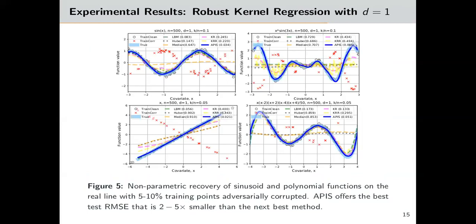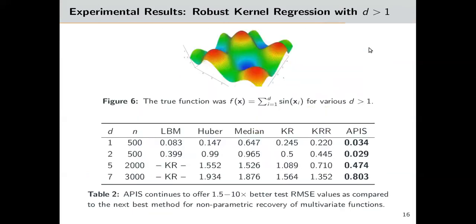APIS, shown in deep blue, offered the best test RMSE, 2 to 5 times smaller than any competing method, when non-parametrically recovering sinusoidal, polynomial, and hybrid functions. 5 to 10% of the responses were adversarially corrupted by flipping their sign, shown as red crosses. APIS also offered test RMSE up to 10 times smaller than the competing methods for non-parametric recovery of multivariate sinusoidal functions.